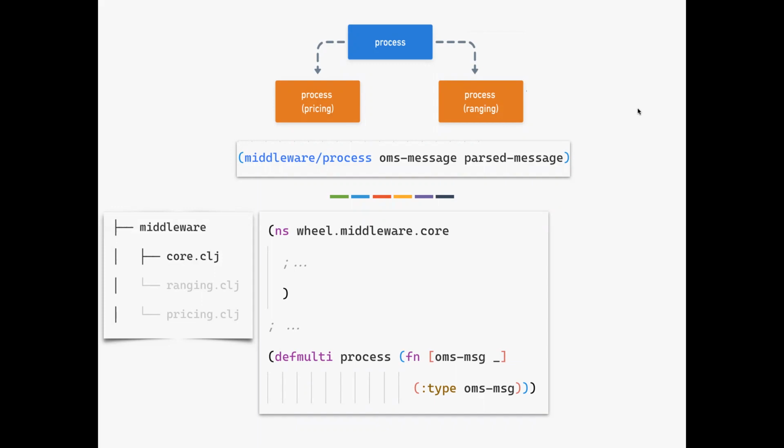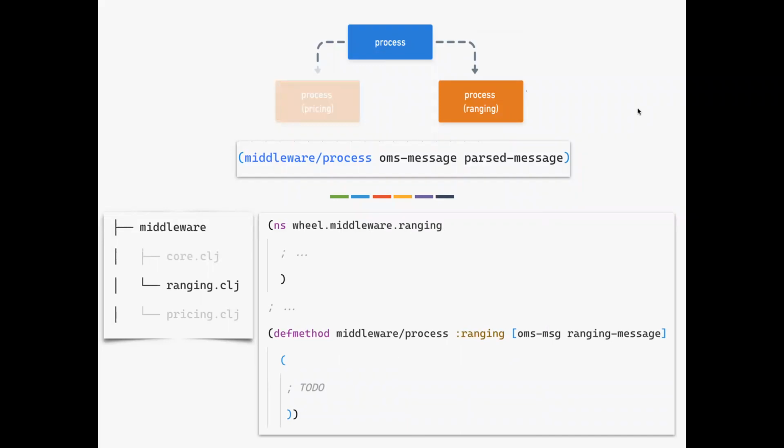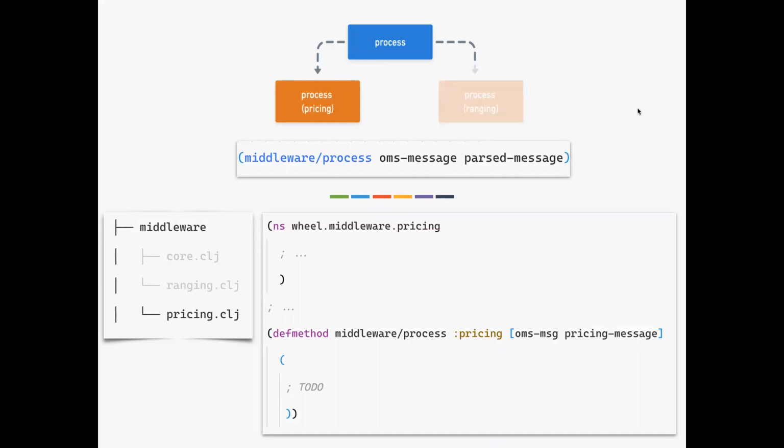Here I'm just going back to the ranging file again. Earlier in the ranging file, I had an implementation for parsing. Now I'm going to add an implementation for processing. So I'm leaving it as to-do. We will come back to that a little later. As you might have guessed, pricing will be similar. I will be touching the pricing file, creating a new process. There I'm saying this particular process is meant for handling pricing, and there will be an implementation there.